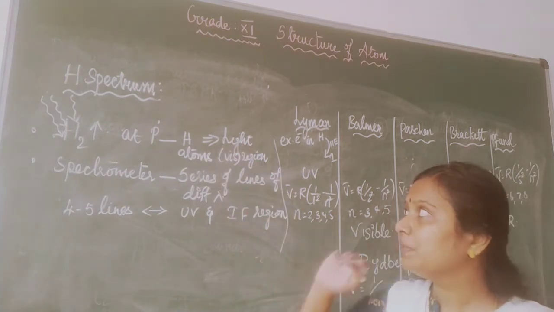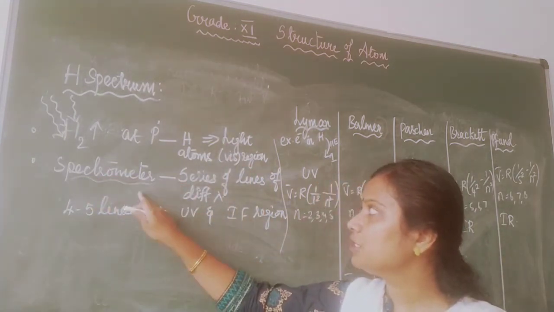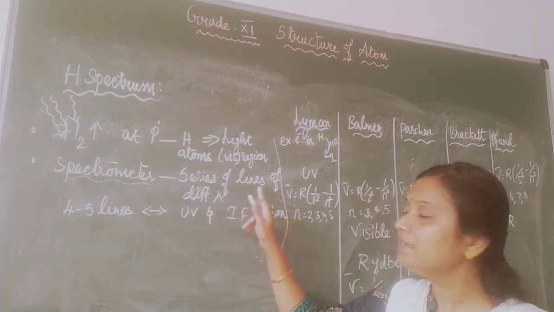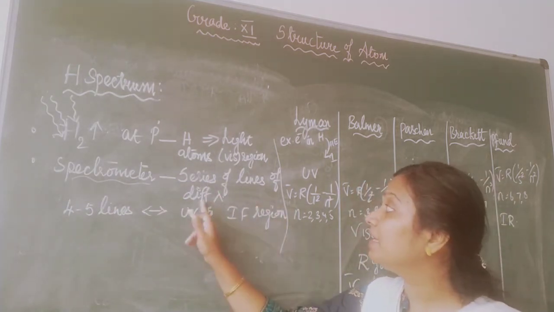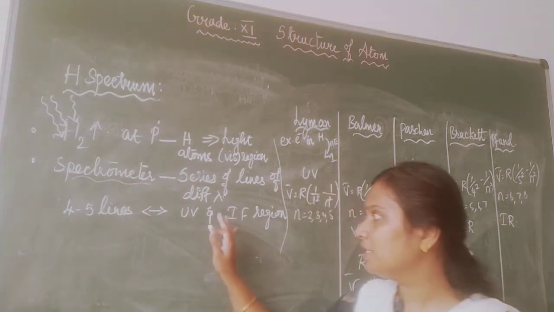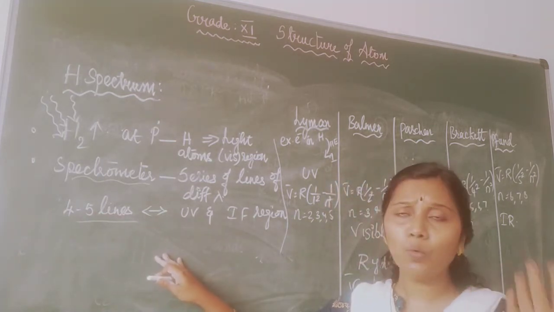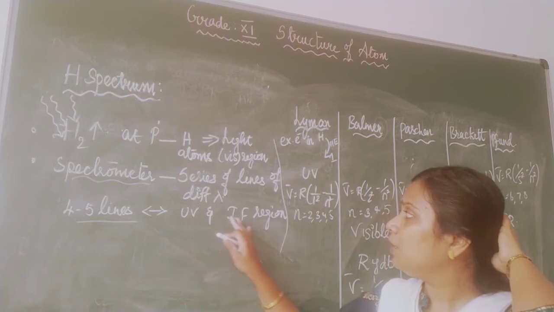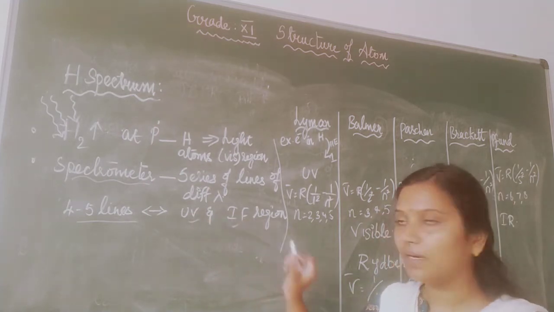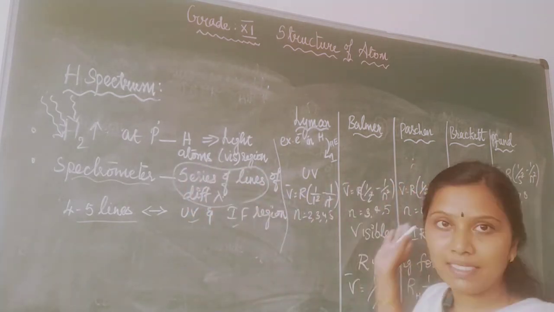Now how to see this light emitted by hydrogen atoms? It can be seen by using a spectrophotometer or spectroscope, where I will see a series of lines of different wavelengths. About 4 to 5 lines can be seen in the visible region, but there are many more lines which can be seen in the UV region or infrared region. We are going to see them in detail.